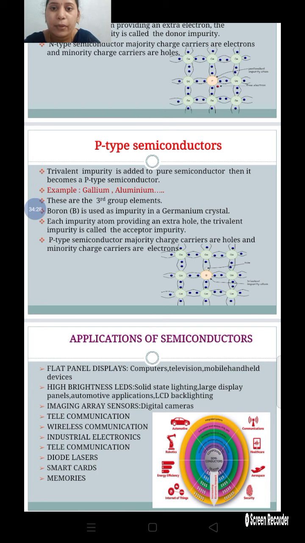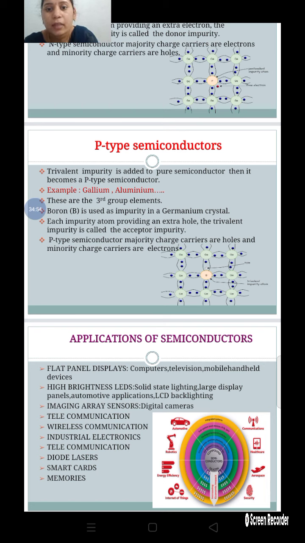Trivalent impurities are added to the intrinsic semiconductor, and that becomes a P-type semiconductor. Examples of P-type impurities are gallium and aluminium.